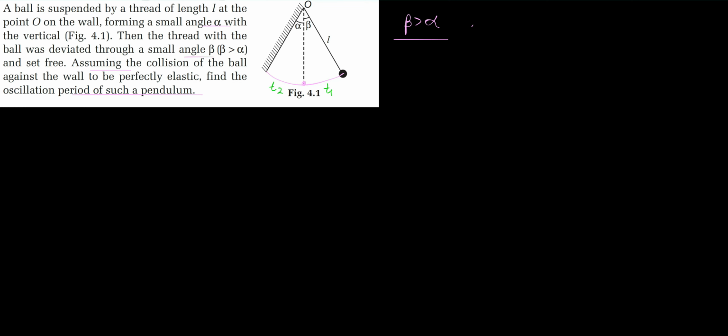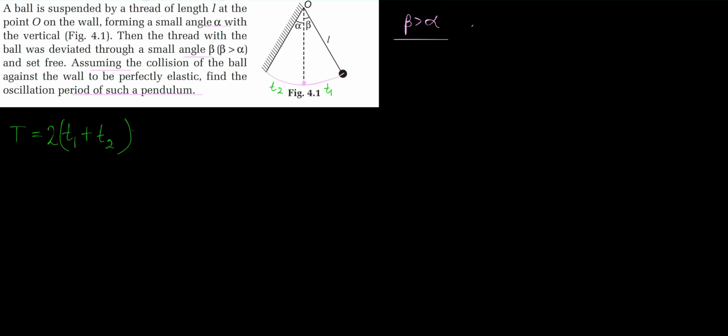So the required time period will be t1 plus t2 plus, again from the wall to the mean position, this time will be t2 only because the collision is perfectly elastic, so twice t2, plus from the mean position to the extreme position, again the same time t1. So basically it will be twice of (t1 plus t2) is the required time period of oscillation. Fine.